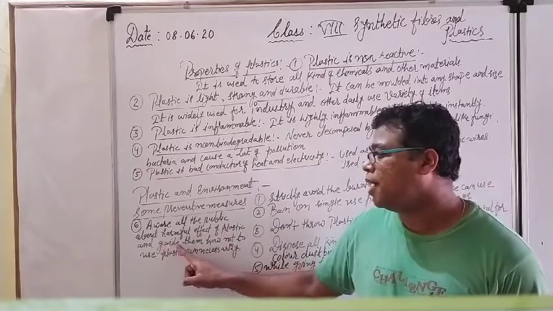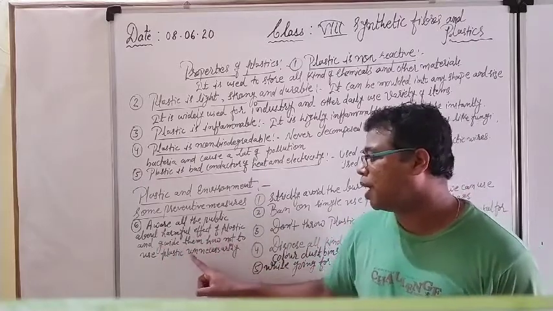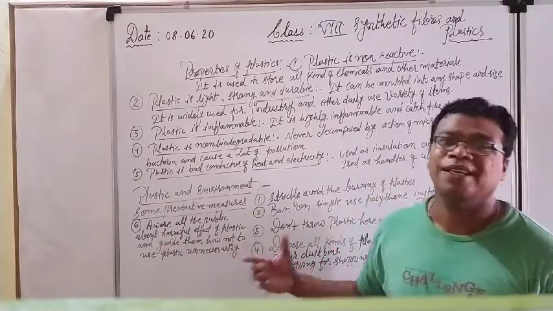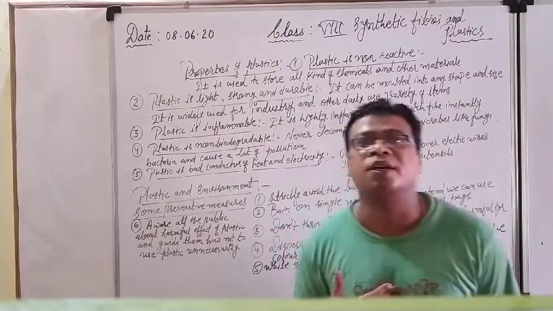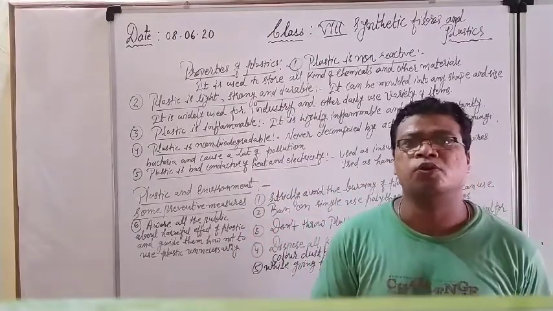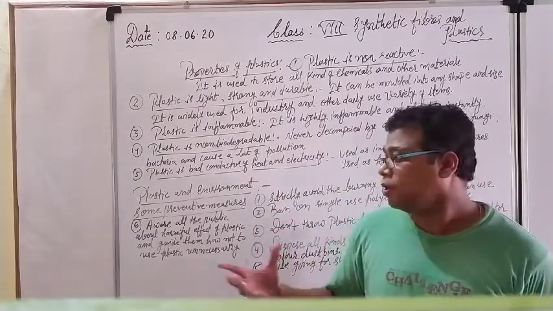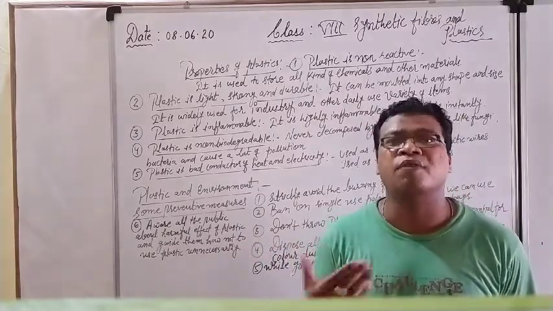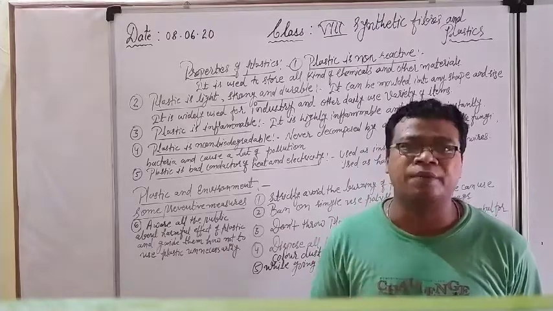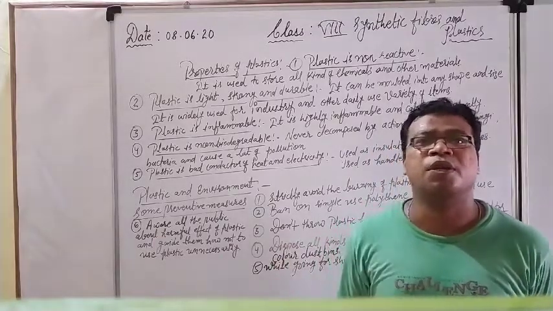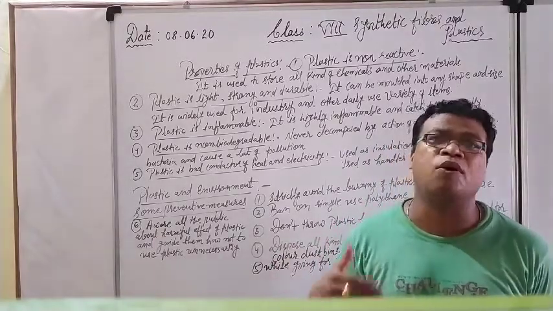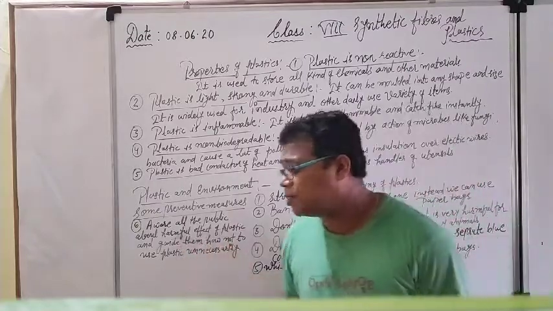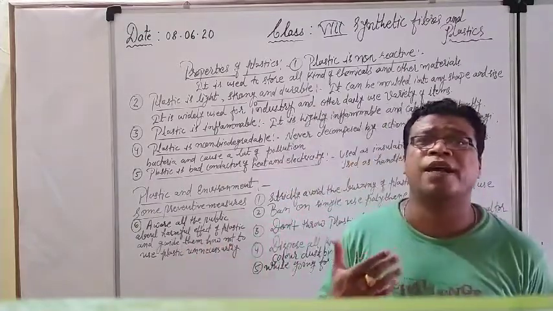Right now see, the next point is very important: make all the public aware of the harmful effects of plastic, and guide them not to use plastic unnecessarily. It is our duty as a responsible citizen of the country, and as a student also you can perform it. What? That we should make the public aware. Aware means jagrukta phailana. We should make the illiterate people aware of how harmful plastic is for the environment and for their health also, and that's why we should guide them.